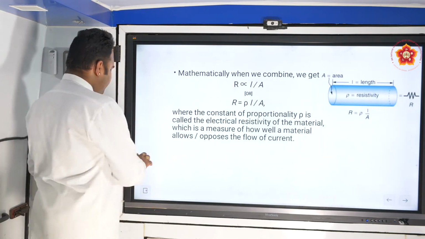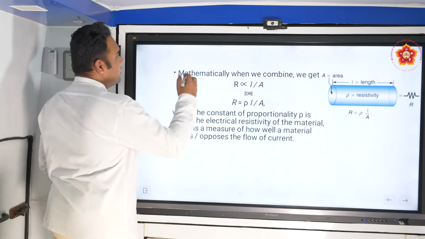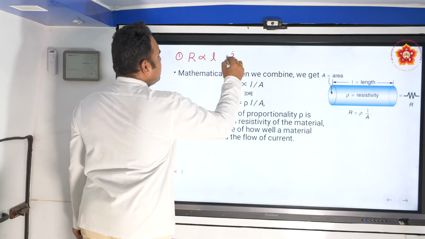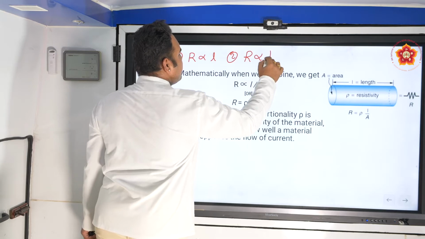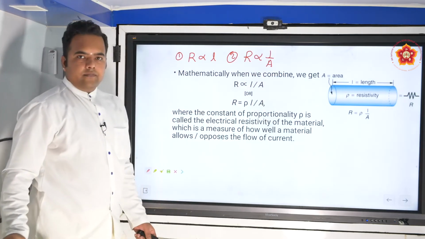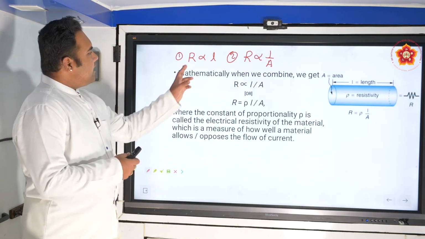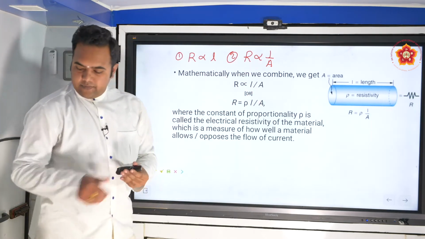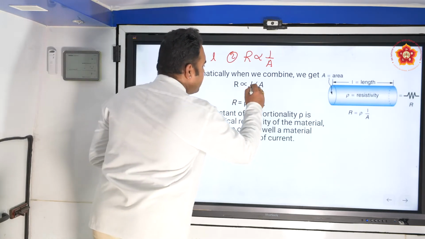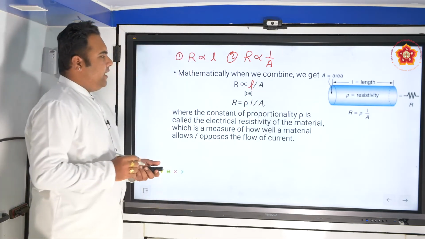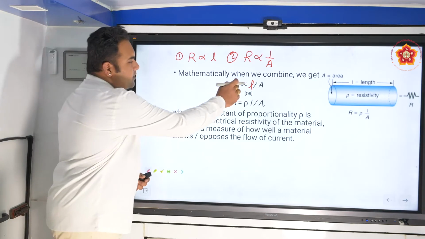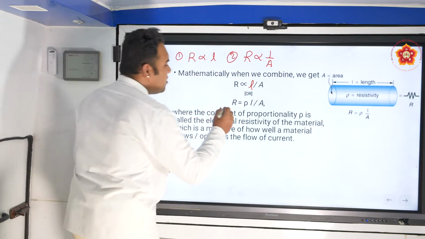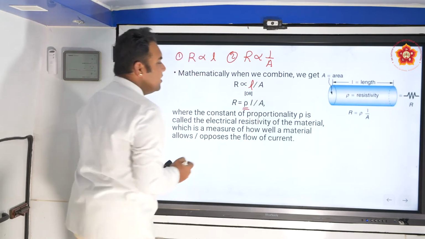So let's split it up now. One equation we know: R is directly proportional to L. The next equation we know: R is inversely proportional to A. So when you combine both of them, we have R proportional to L by A. This is L. R is proportional to L by A. To remove this proportionality sign, we need to insert a constant. And this constant of proportionality is called rho.